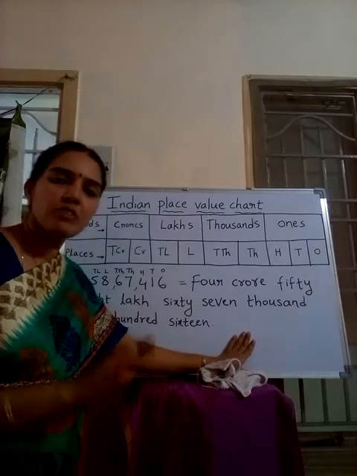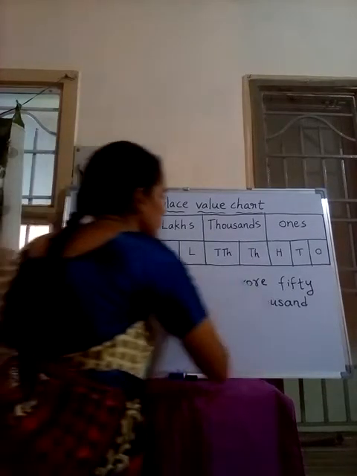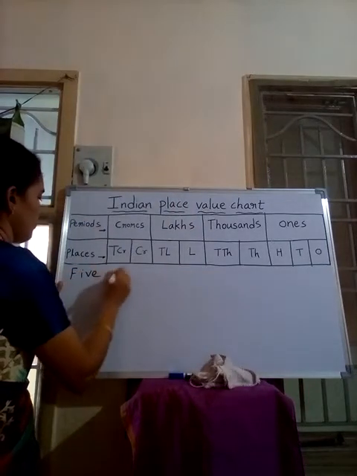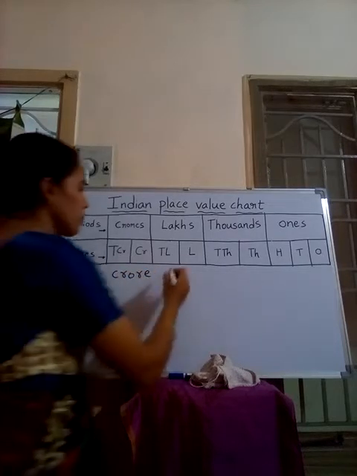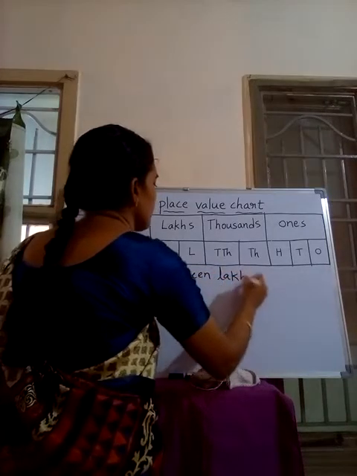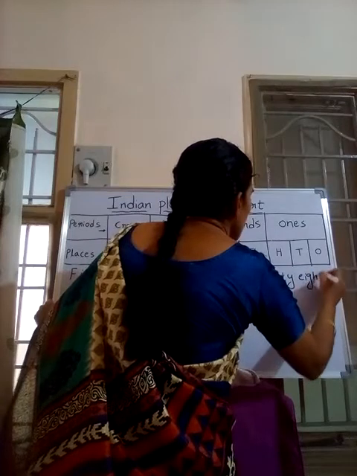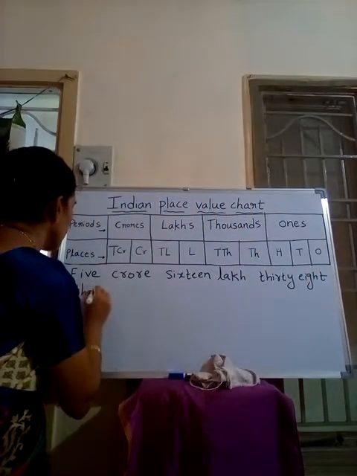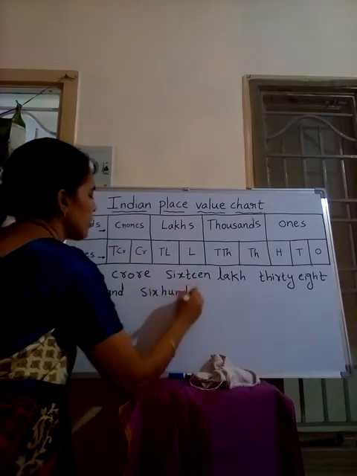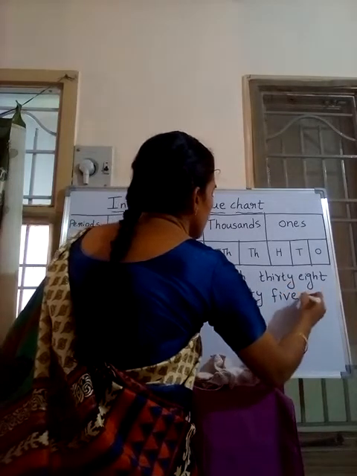Now we will see, when the number name is given, how to write the numeral. For example, I am taking 5 crore, 16 lakh, 38,000, 416, 645. Okay, the number name is given.